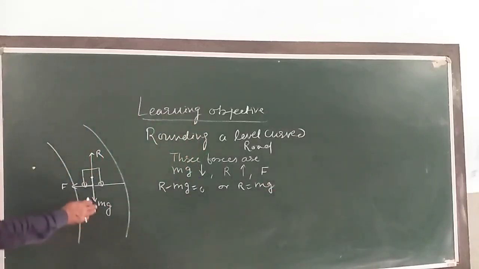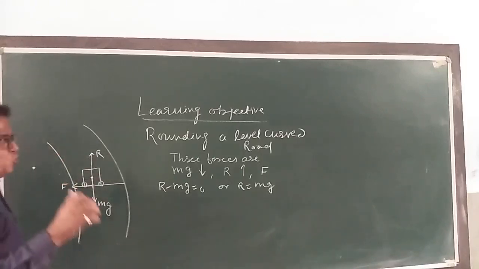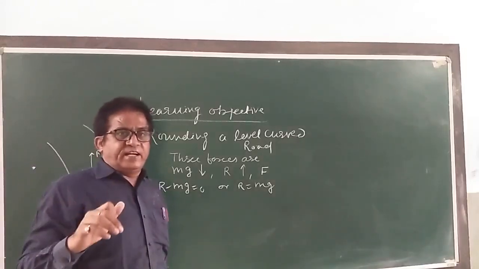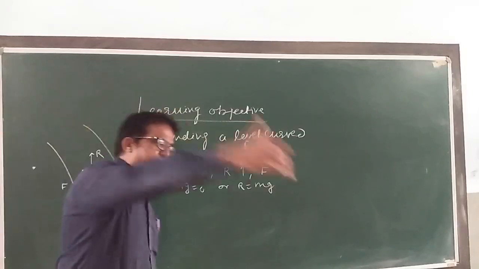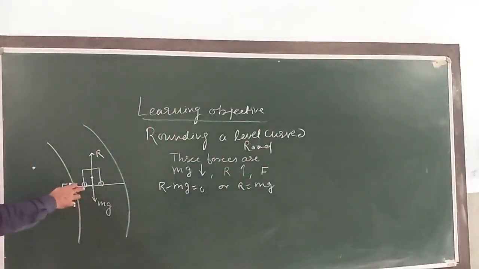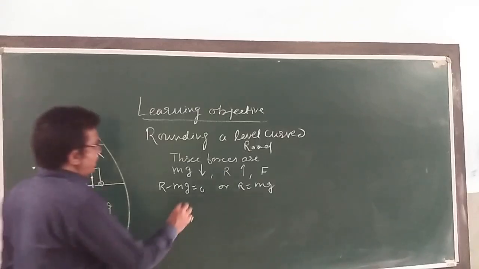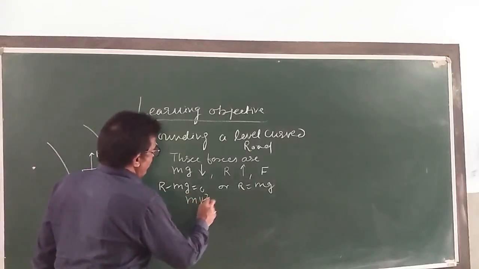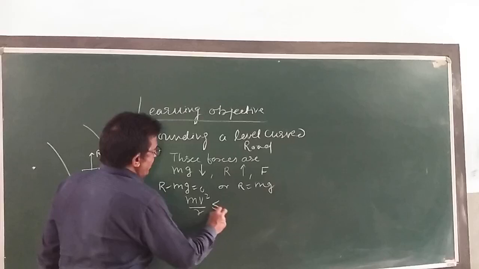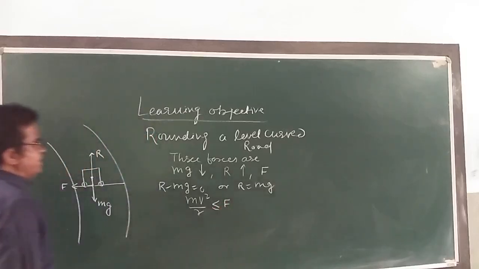Now, my dear children, the centripetal force required for circular motion is along the surface of the road towards the center of the turn. It is the static friction that provides the necessary centripetal force, or I can write mv square by r. This is the centripetal force less than or equal to F.